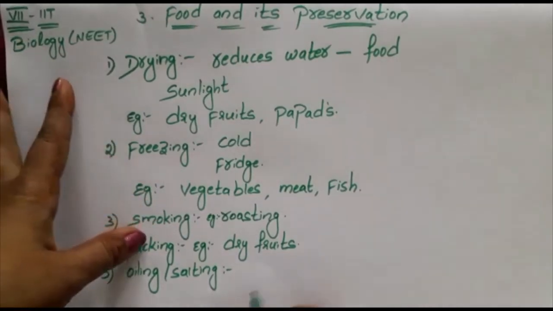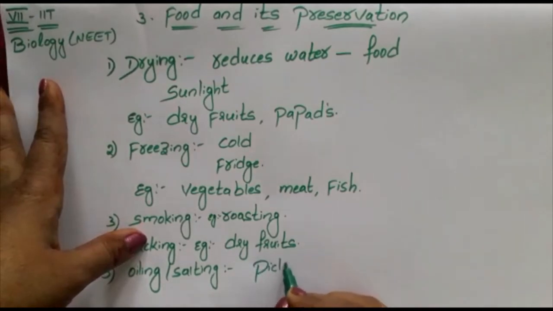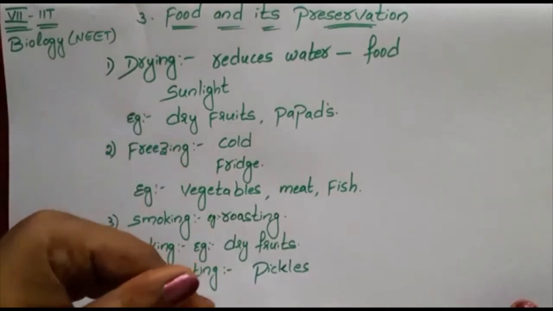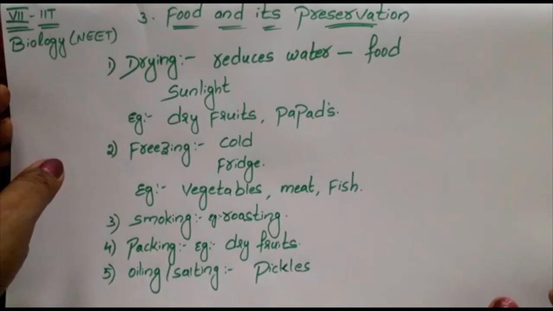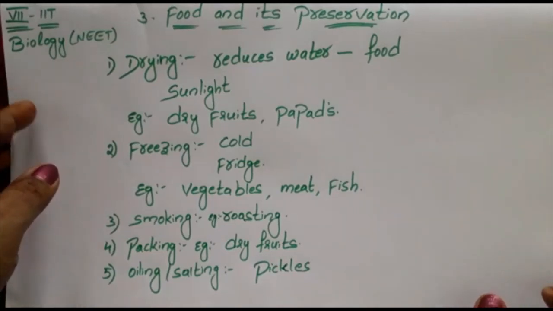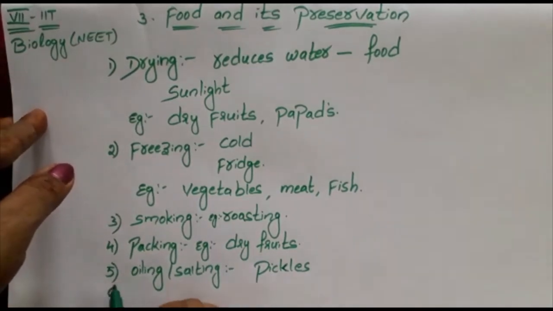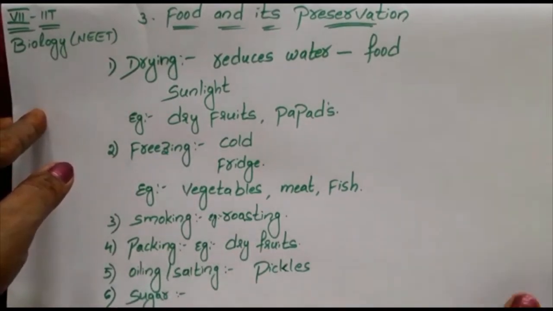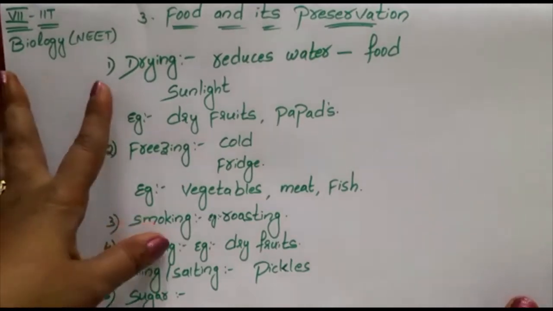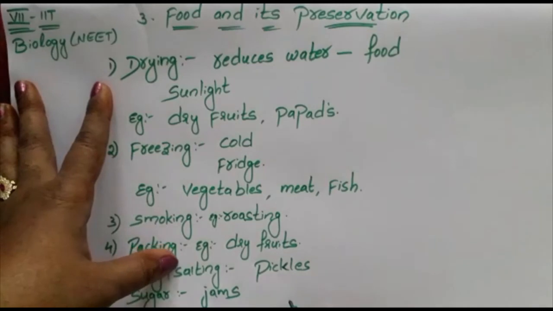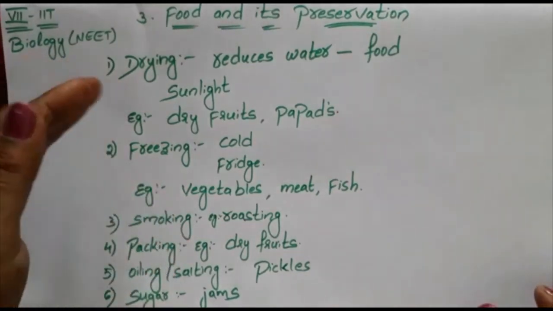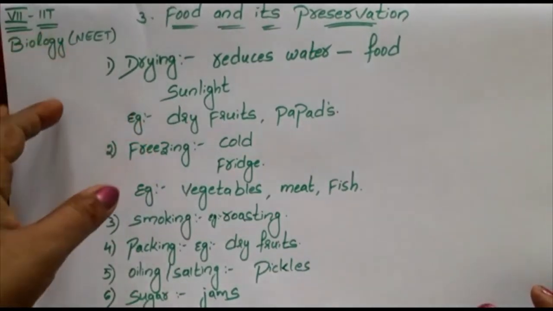Example, pickles. It stops the organisms from growing on the pickles. 1 year it will be stored. Next, sugar. You have studied these in the lower classes, right? Sugar, for example, jams, jellies. So we add sugar to preserve the food.